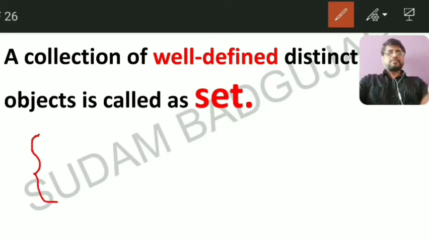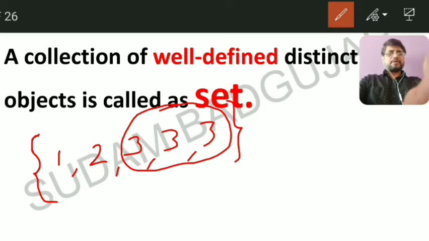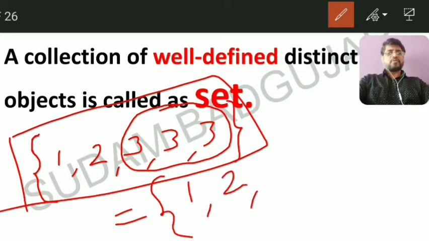Suppose we write 1, 2, 3, 3, 3 in this way, and the curly bracket is complete. Here 3 is repeated; 3 occurs 3 times, right? In a set such a structure does not occur. We have to write this in curly brackets as 1, 2, 3, that's it. It means repetition is not allowed.